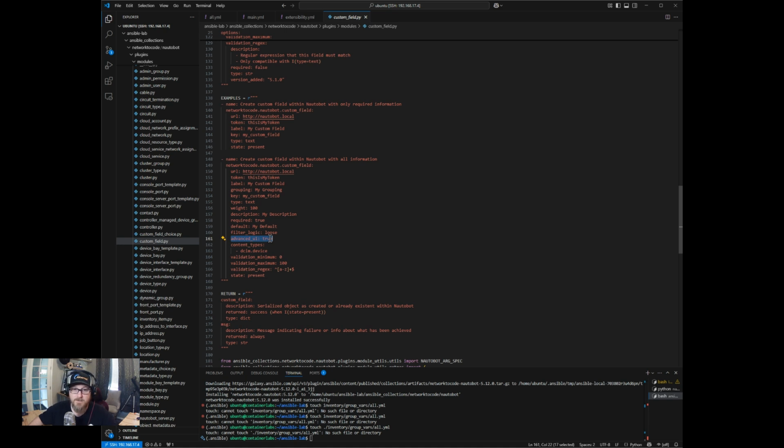The content type. So here's the thing with the tables or content types, as they're referred to in Nautobot: you need to get these right. So for instance, dcim.device would reference the dcim module and the device table. If we wanted to get interfaces, then we would use the dcim module with the interface table, so that would be dcim.interface. Some of the content types have spaces in them when you're looking at them from the GUI standpoint, and there are no spaces and everything's lowercase from an Ansible standpoint.